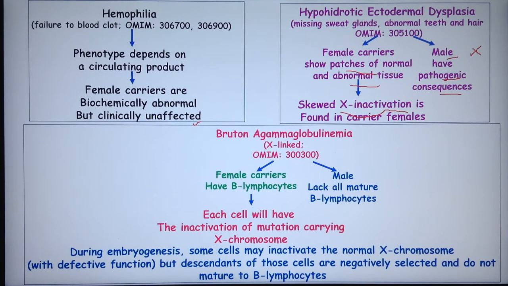Now, Bruton agammaglobulinemia is also a very good example. This gene is also X-linked, and because of defects in this gene, there are no mature B lymphocytes.